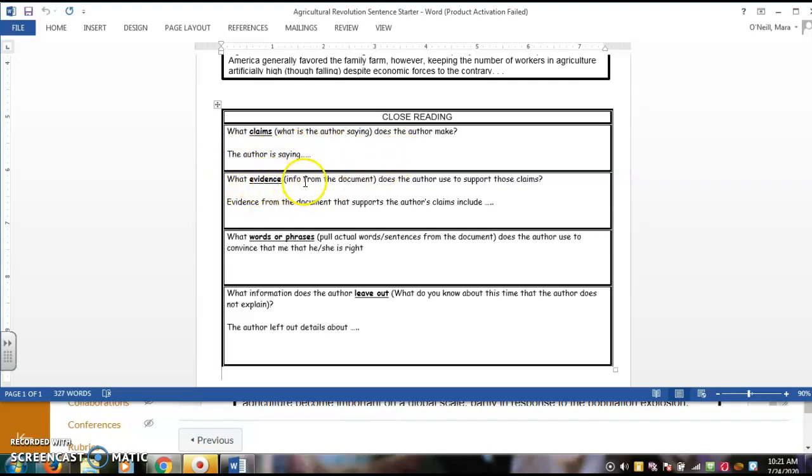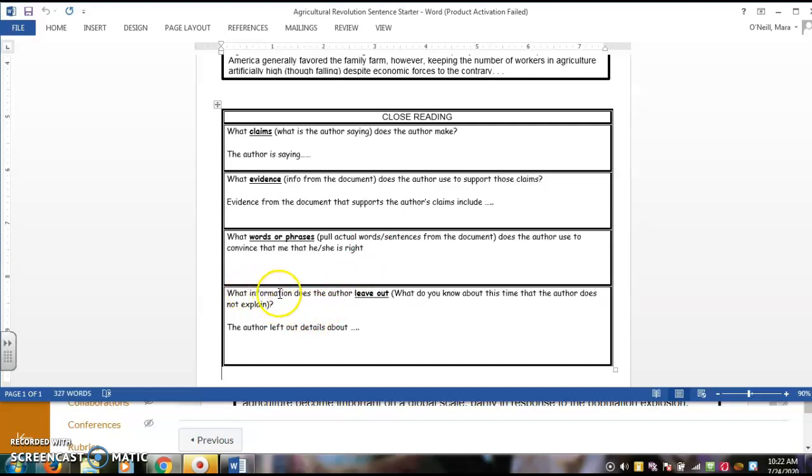Your evidence is going to be info from the document that supports what the author is trying to say, what they are trying to claim. Evidence from the document that supports the author's claim include, and then fill in. This third box, as you can tell, I have given you no sentence starter because you are physically pulling out words or phrases, actual sentences or words from the document that the author uses to try to convince you that he or she is right.